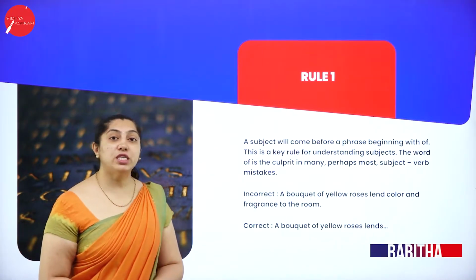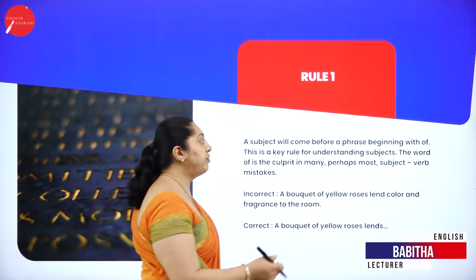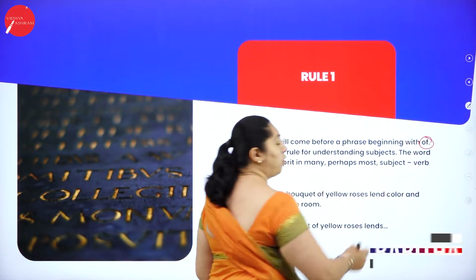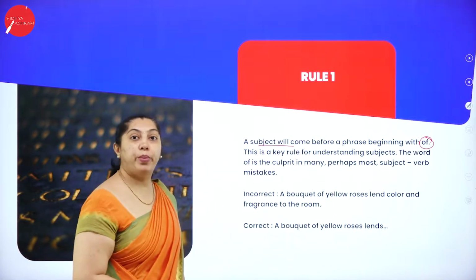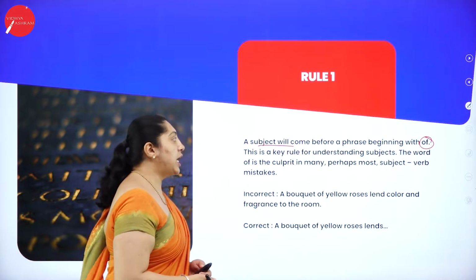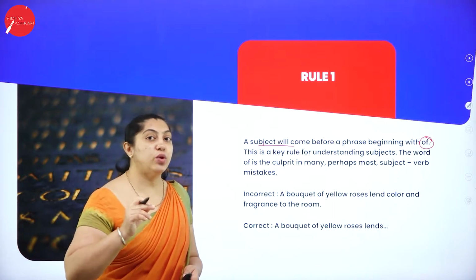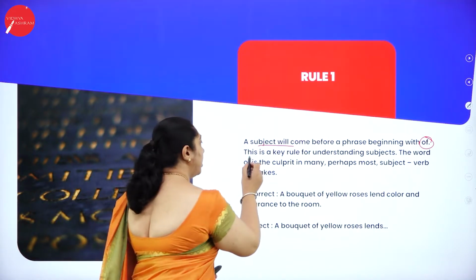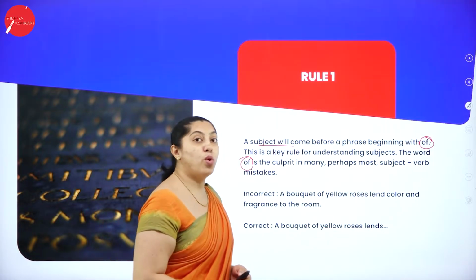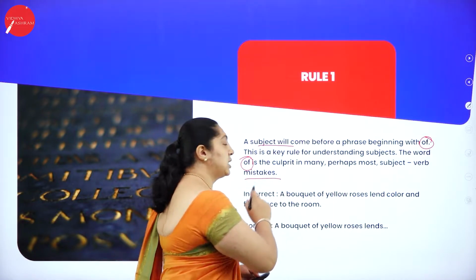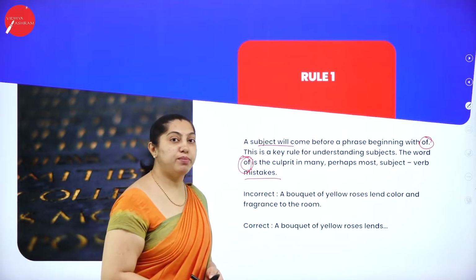So let us see what the first rule says. According to the first rule, a subject will come before a phrase beginning with of. So what does it say? A subject will come before the phrase beginning with of. This is a key rule for understanding the subject. So which is the key rule? Of is the key rule to understand the subject. Here the word of is the culprit in many, perhaps most, subject-verb mistakes. So what is the culprit here? Of is a culprit in subject-verb mistakes.